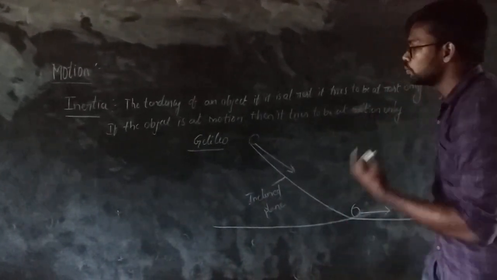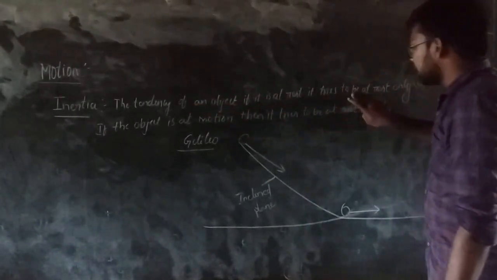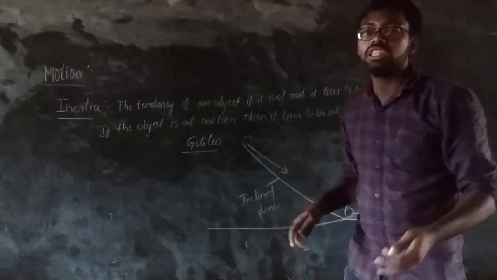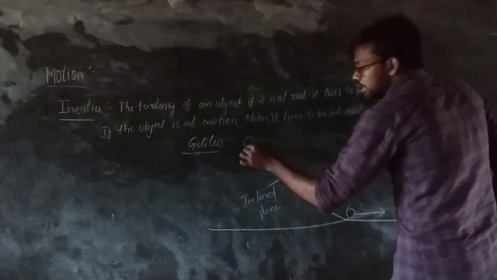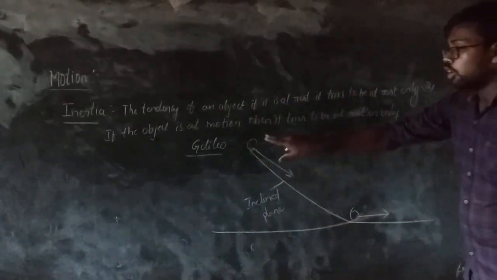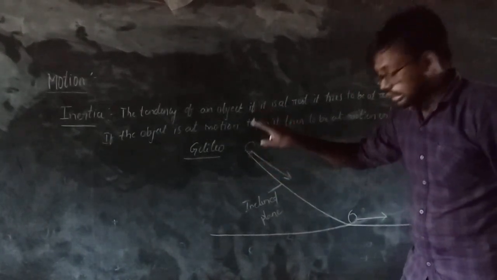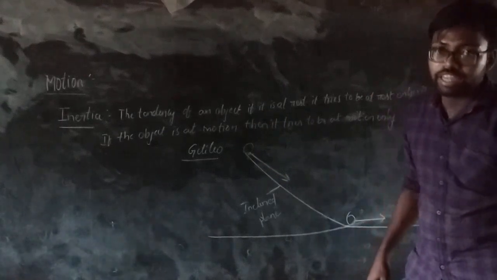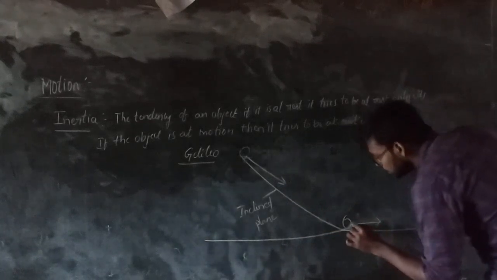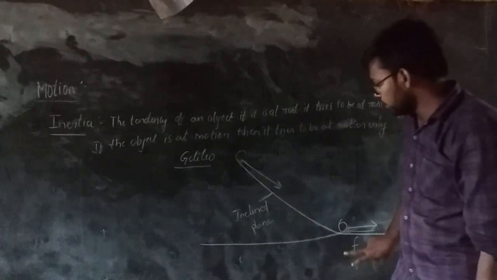The stone will stop. But Galileo explained that if the tendency of an object is at rest, it tries to be at rest only; otherwise, if it is in motion, it tries to be in motion only. But he explained it theoretically. Coming to practical, the object does not stay at rest, or the object does not move until the end of the road. Why is this happening? Because, in reverse, frictional force is acting on the object.